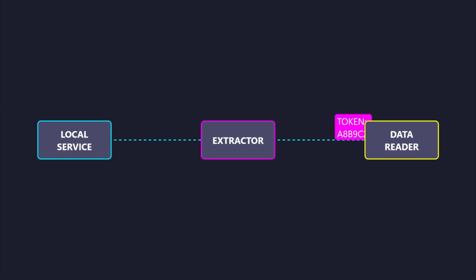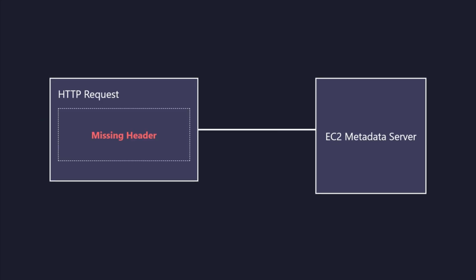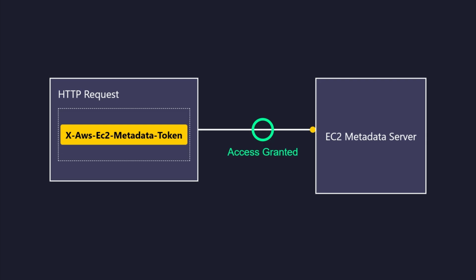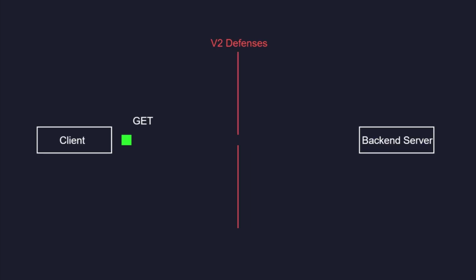Once the temporary security token string is returned by the local service, it must be extracted and applied to subsequent data reading steps. The extracted token value must be supplied in a new request header, explicitly named X-aws-ec2-metadata-token, to unlock path navigation access. With this valid token attached to a standard GET request, the backend server can successfully retrieve the underlying identity and access management credentials despite version 2 defenses.